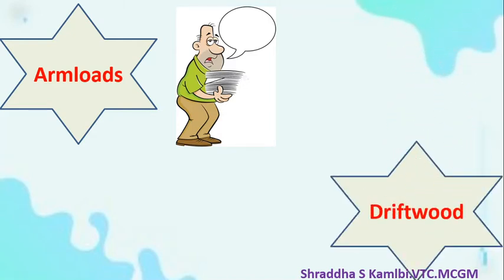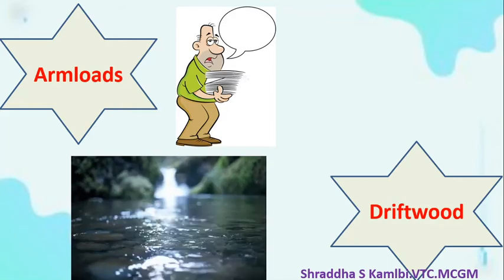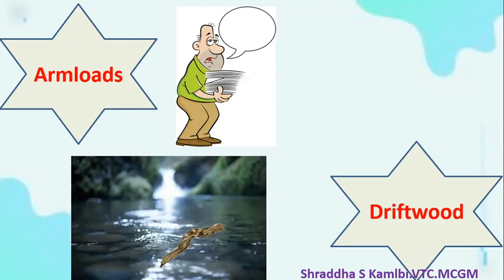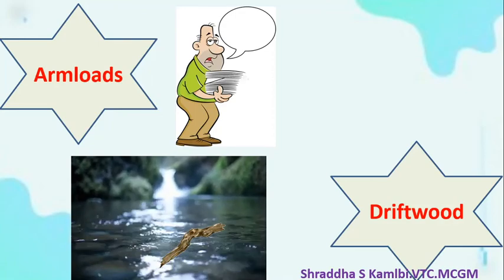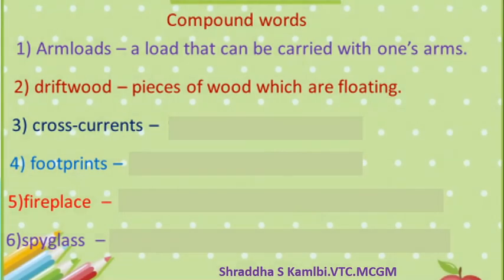What is drift wood? Drift wood means pieces of wood which break away from trees probably, and they drift along flowing water. Those were the pictures. Arm loads means a load that can be carried with one's arms. Driftwood means pieces of wood which are floating.